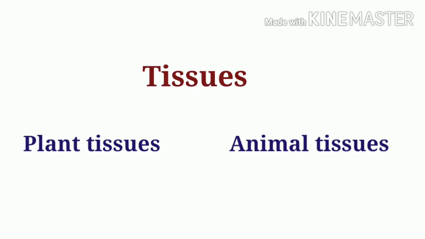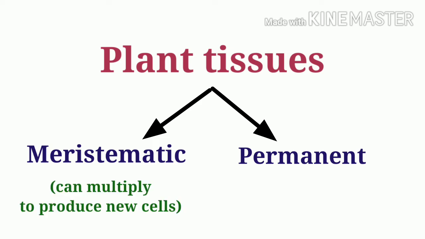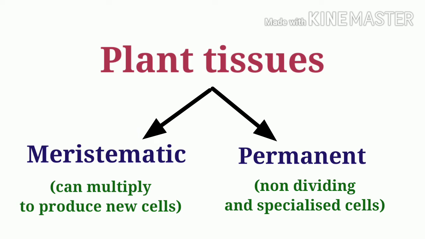So, in this chapter, we'll study about plant tissues and animal tissues. Let's begin with plant tissues. Plant tissues basically are of two types. They are meristematic tissue and permanent tissue. Meristematic tissue contains dividing cells which produce new cells, and permanent tissues are non-dividing and specialized.